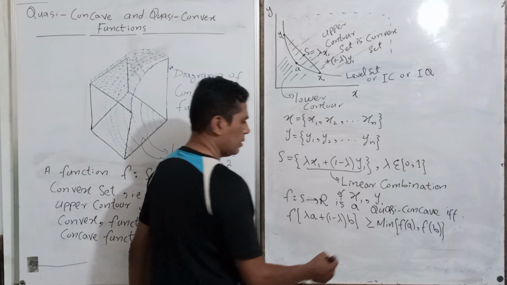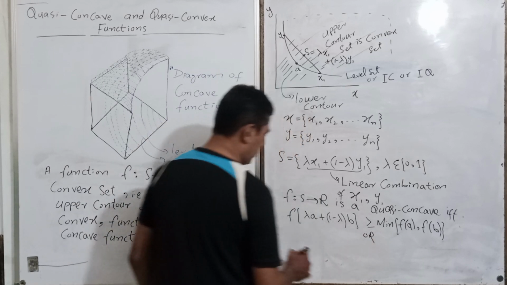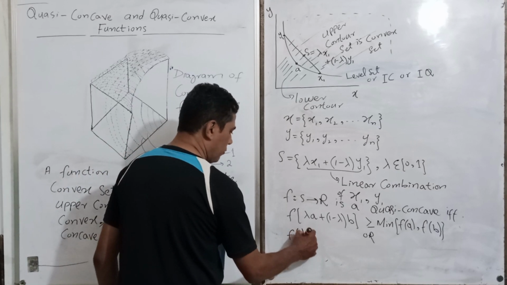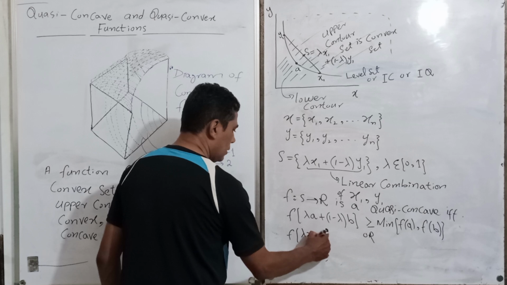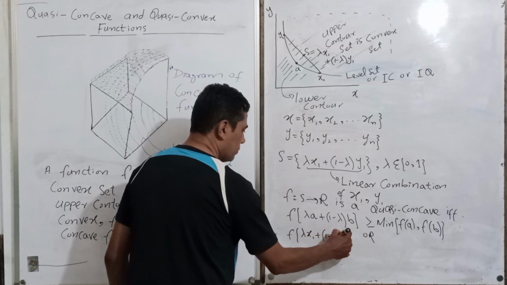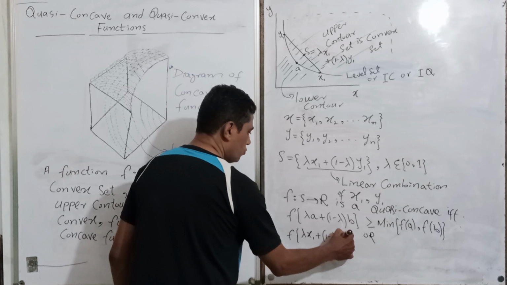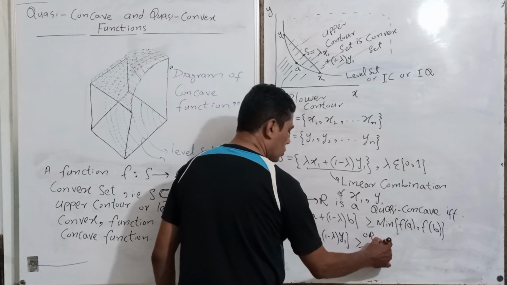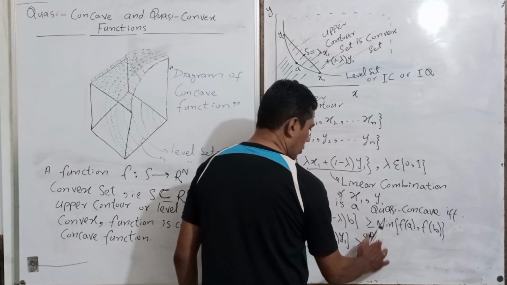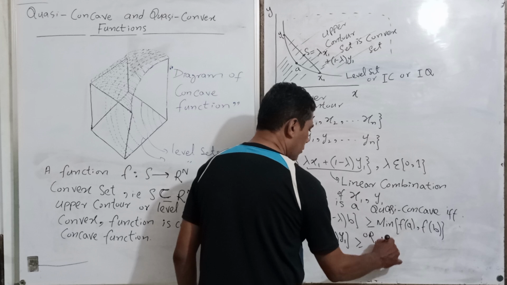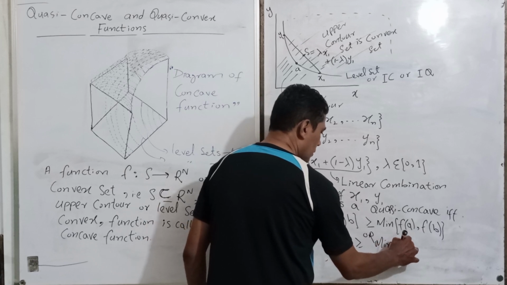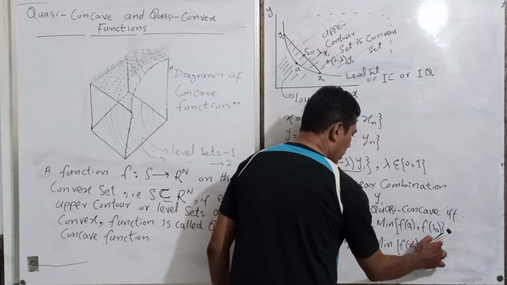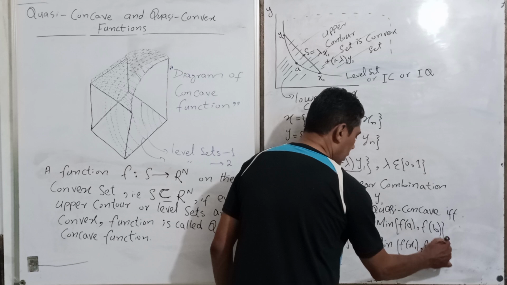Or I can write it this way, if you are confused: f of lambda x1 plus 1 minus lambda y1 is greater than or equal to the min of fx1 and fy1.